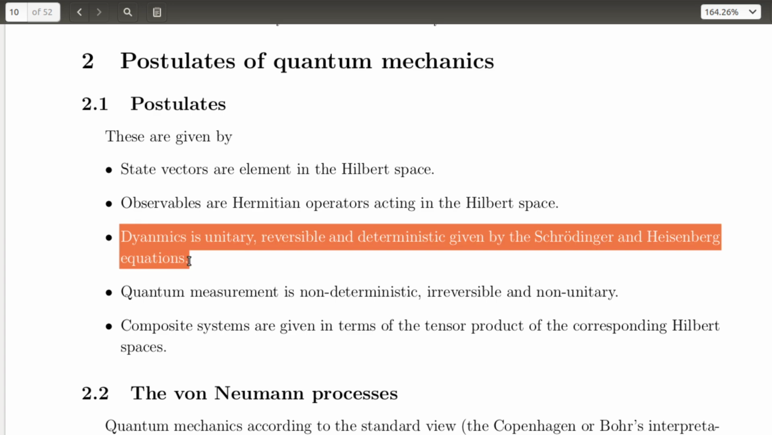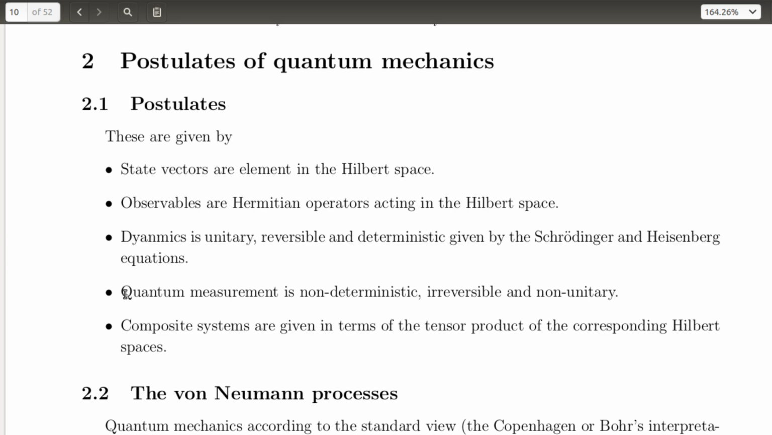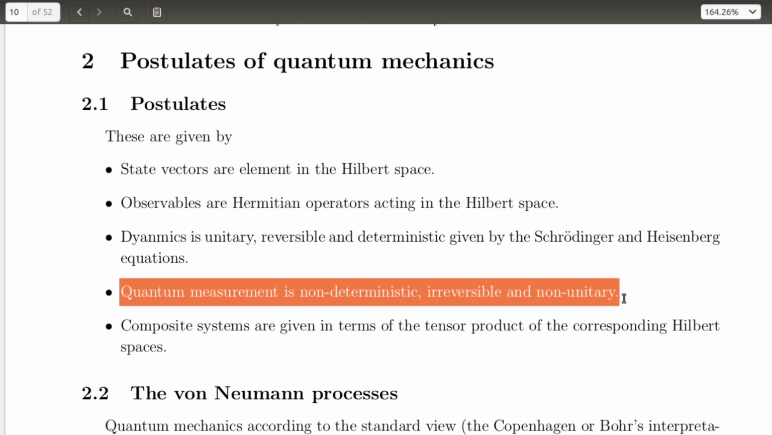Dynamics. The evolution of a quantum state is deterministic, unitary, and reversible. This evolution is described by equations like the Schrödinger and Heisenberg equations. Measurement. Quantum measurement, however, is non-deterministic, irreversible, and non-unitary. Measurement collapses the quantum state to a specific outcome.